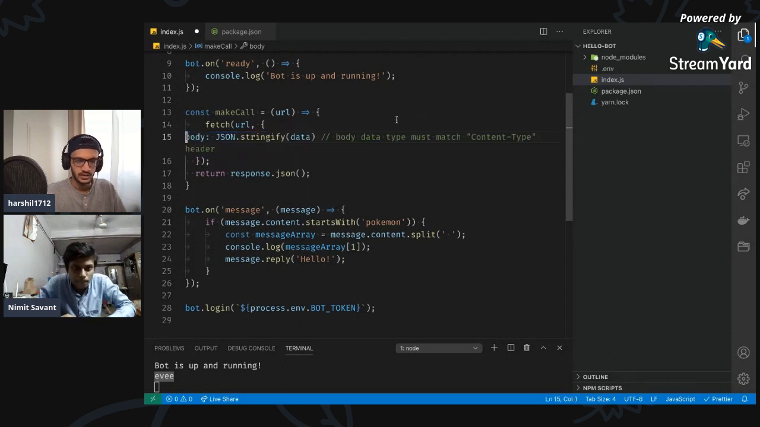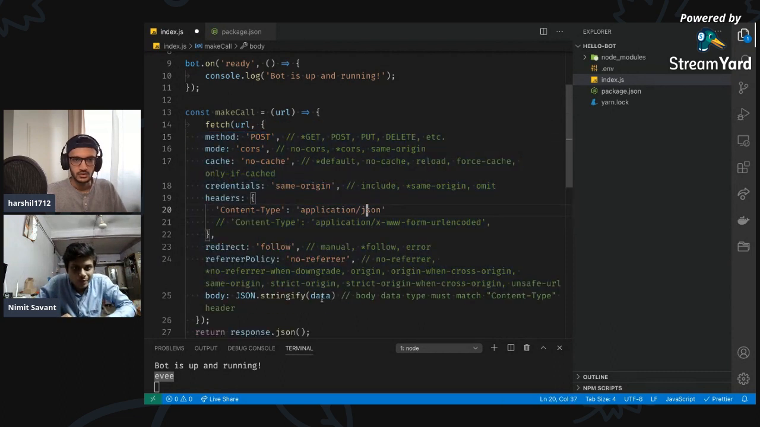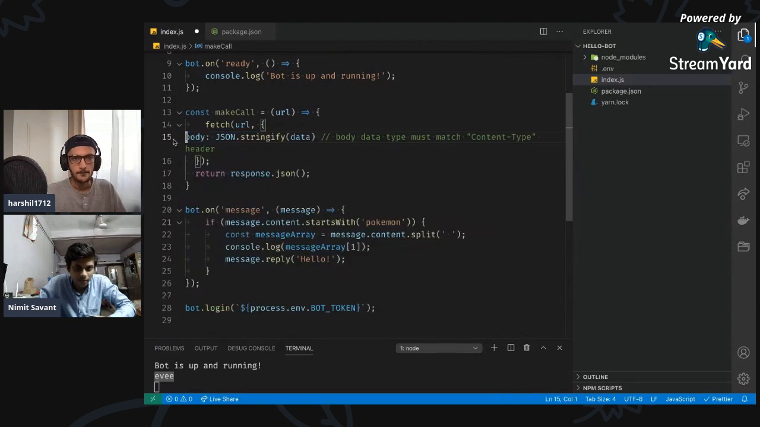Wait, I think I did something wrong. What is this data that's coming in? It's not passed on. It's actually the response, and then it's just stringifying the data.